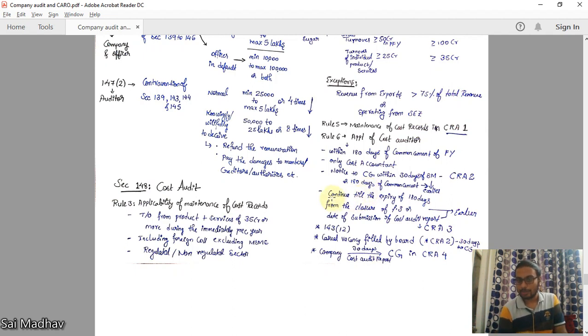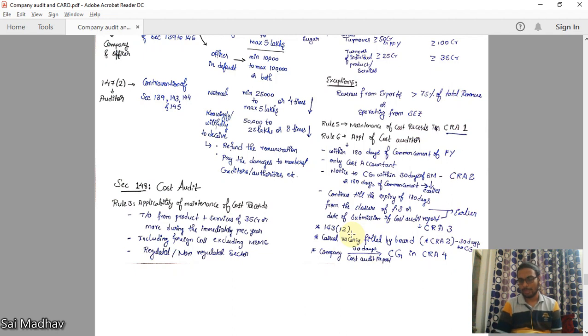This cost auditor continues till the expiry of 180 days from the closure of financial year, or date of submission of cost audit report as per CRA 3, whichever is earlier. See, if he submits his cost audit report before 180 days also, till that date he can hold the office, whichever is earlier.